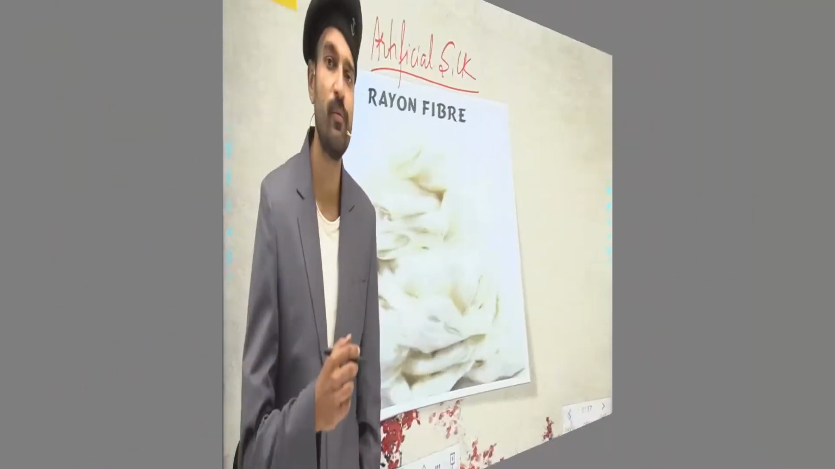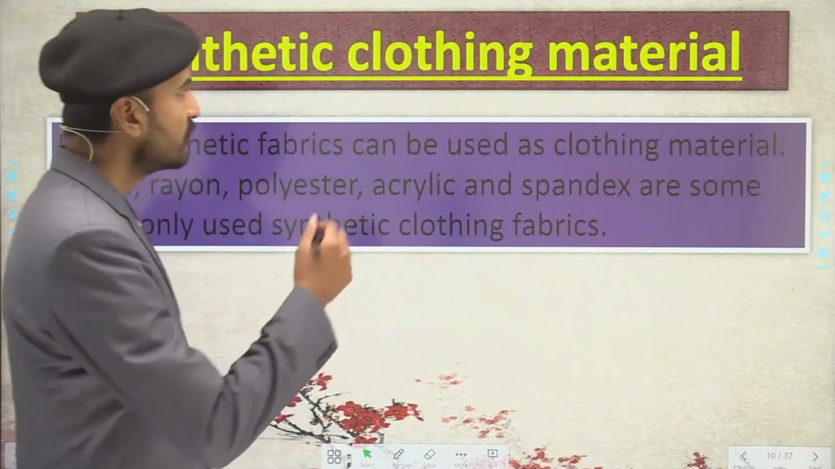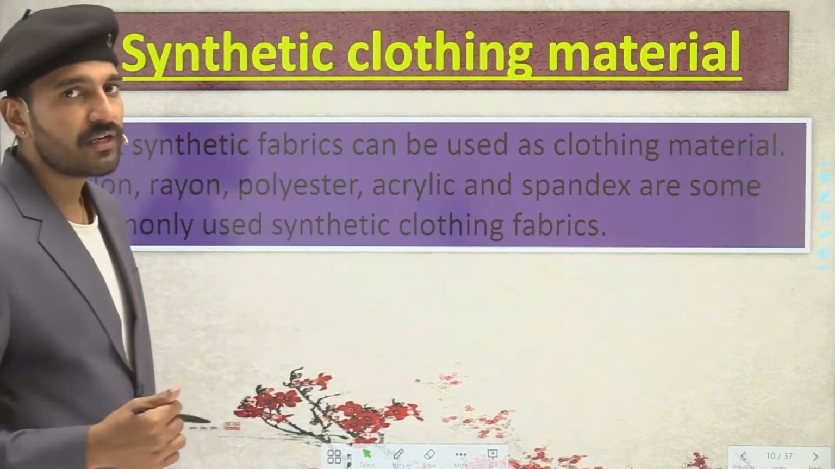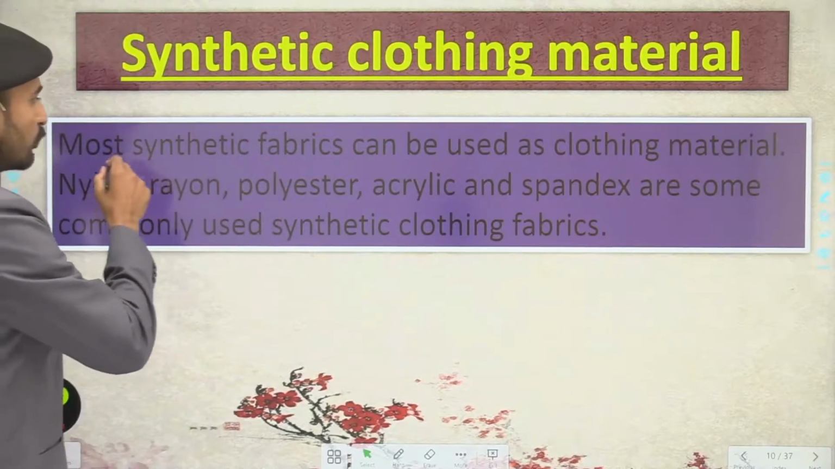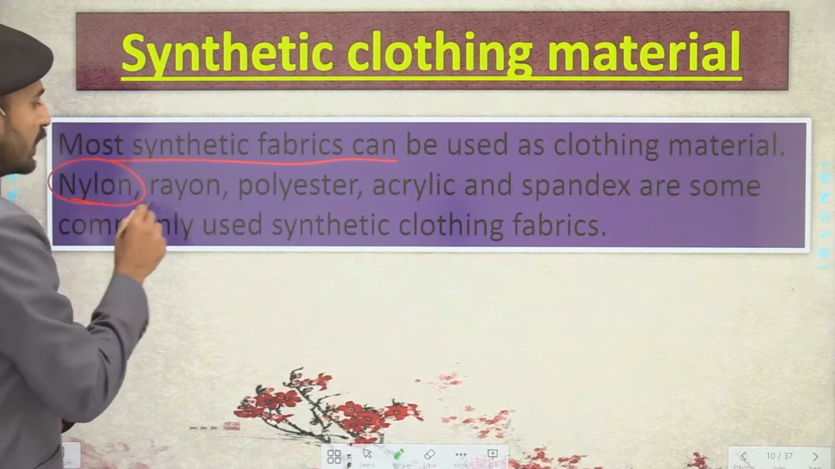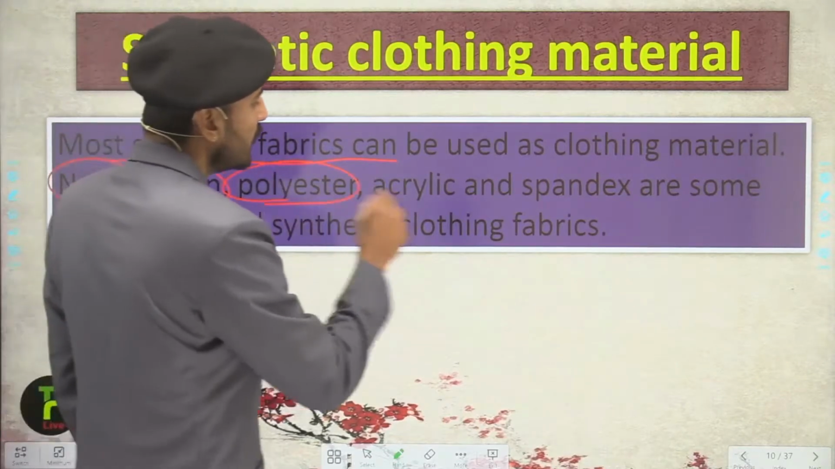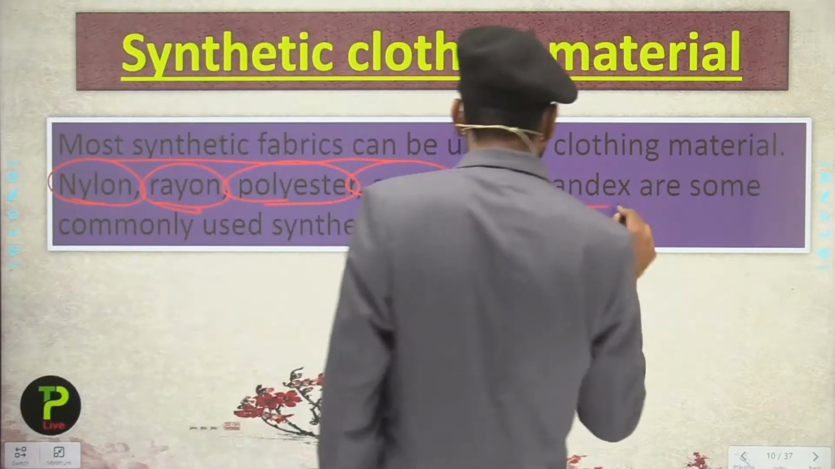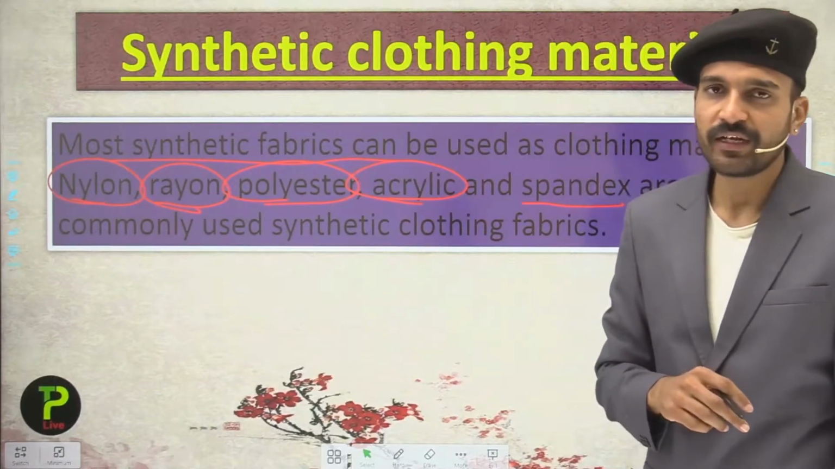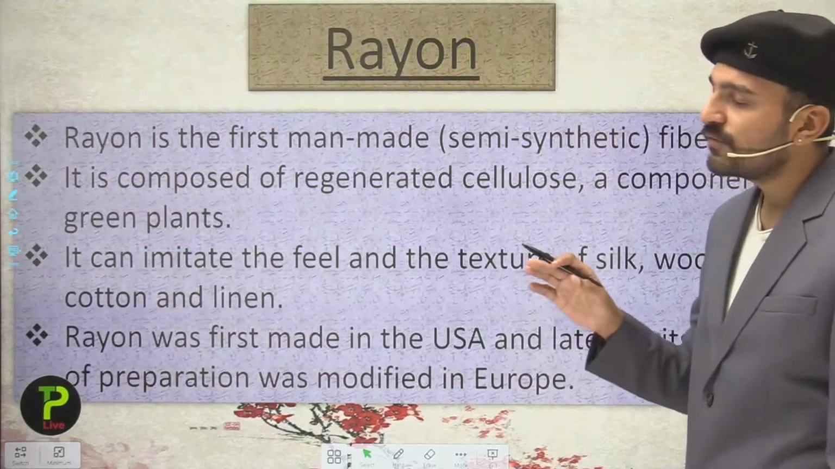So students, before moving to the rayon, let us see the synthetic clothing material that we use in our day-to-day life. The synthetic fabrics that can be used as clothing material are nylon, rayon, polyester, acrylic and spandex. So these are some commonly used synthetic clothing materials. So let us start with the first, that is the rayon.